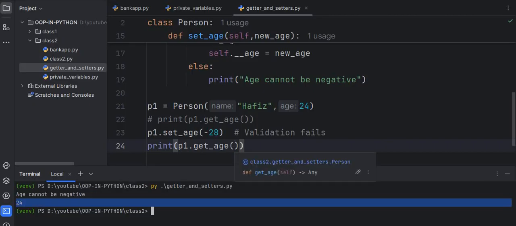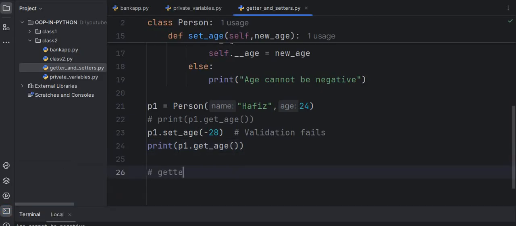So this is the beauty of applying getters and setters to protect the private variable. When you want to update the private variable value, you have a validation. If the validation is true, then the private variable will be changed. Otherwise it is not changed, the older value will be saved, and data stays safe and unchangeable.